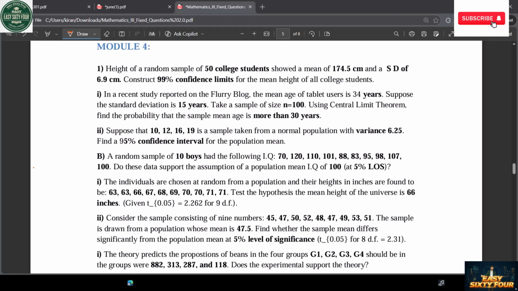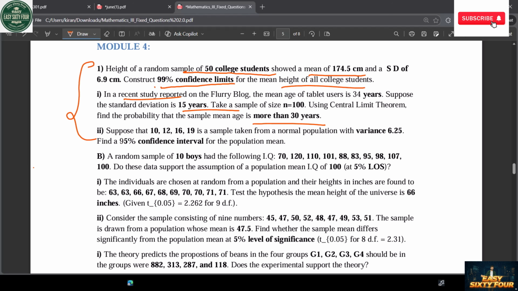Height in a random sample of 50 college students showed a mean of 174.5 centimeters, and construct 99% confidence limits for the height of college students. These are also more important questions. This question is also more than 30 years. Yeah, this is also a more important question. These three questions are asked, similar questions only.